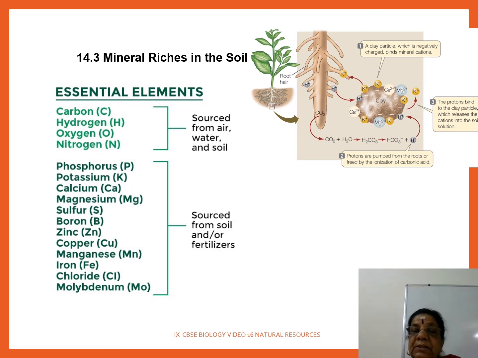Now in this next picture, the image, root hair along with carbon dioxide and water, அது சேர்ந்து bicarbonate ஆகுது. அப்புறம் அதிலிருந்து hydrogen ion is taken. Soil உள்ள clay contains calcium, potassium, magnesium. இதெல்லாம் symbols எல்லாம் name படிச்சுக்கோ.